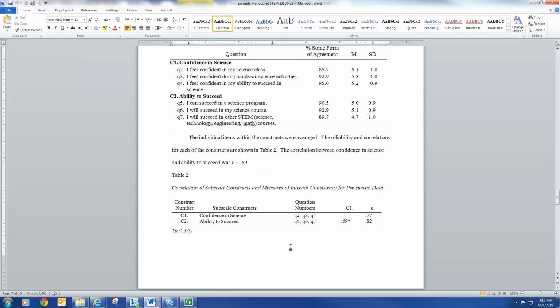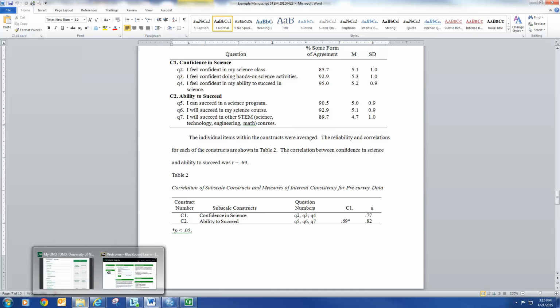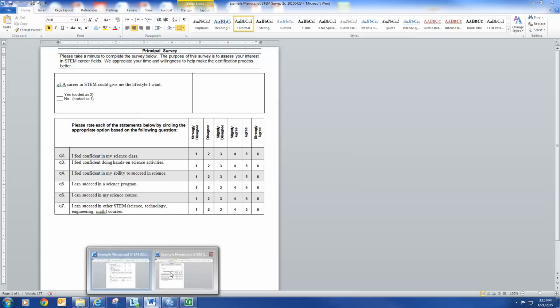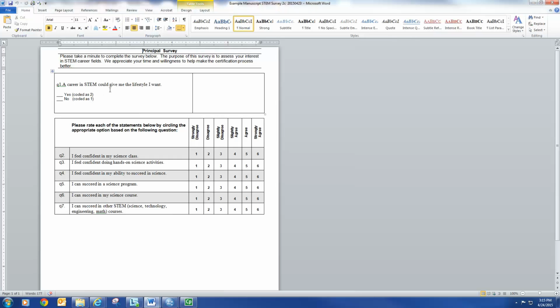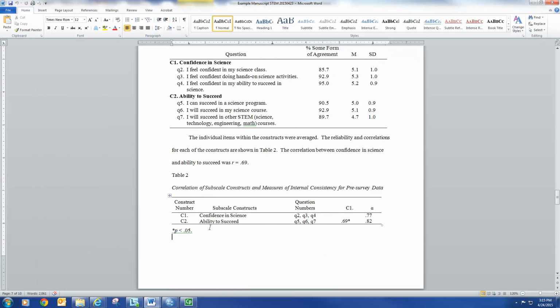Now the next question we want to address is our key main question. When we look at the question, a career in STEM could give me the lifestyle I want, we wanted to know if somebody that said yes to that, for example, had higher confidence and higher ability, meaning they rated themselves with higher confidence and higher ability, and is there an association with believing that it could give them a career that fits their lifestyle.